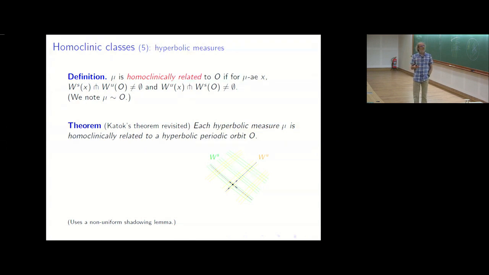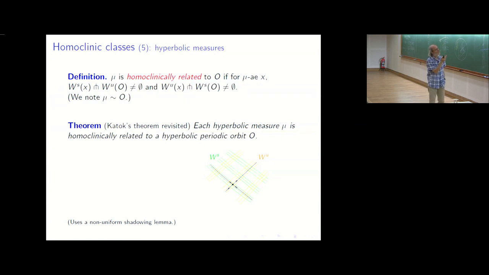If you revisit his theorem in our spirit, here is what you get. Each time you take a hyperbolic measure mu, then not only you find a hyperbolic periodic orbit in a neighborhood, but in fact, this periodic orbit has to be homoclinically related to the measure. And then the measure is supported on the homoclinic class of O.